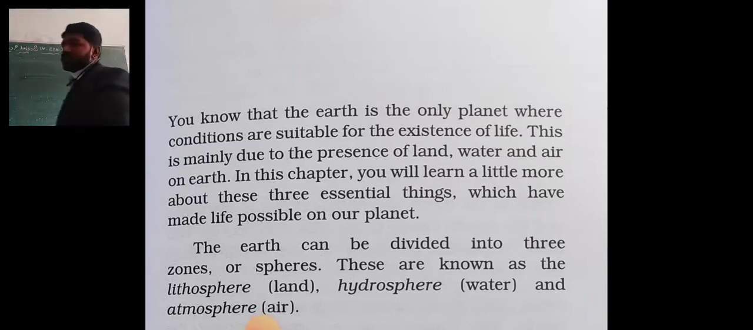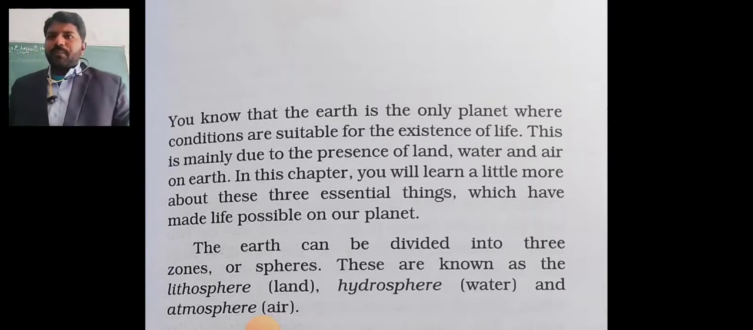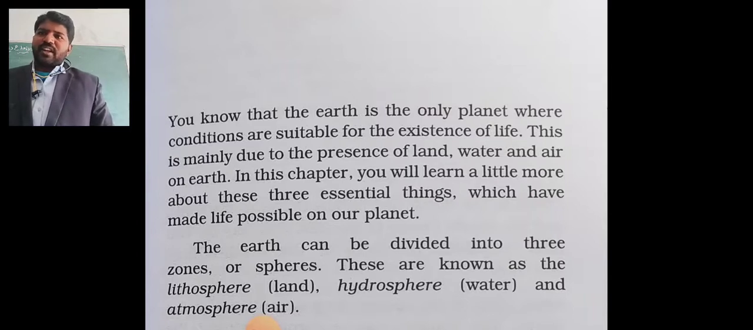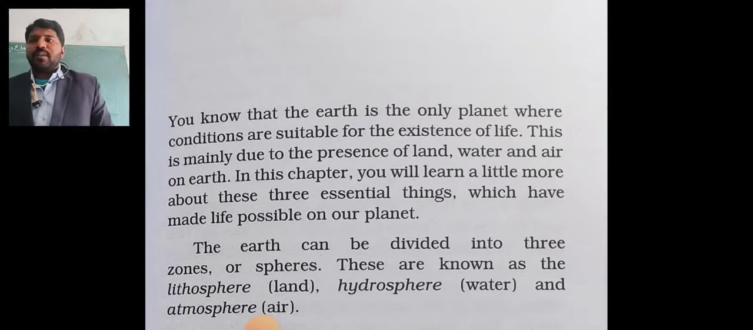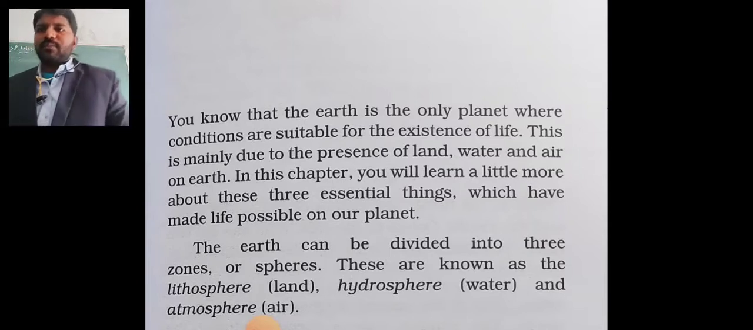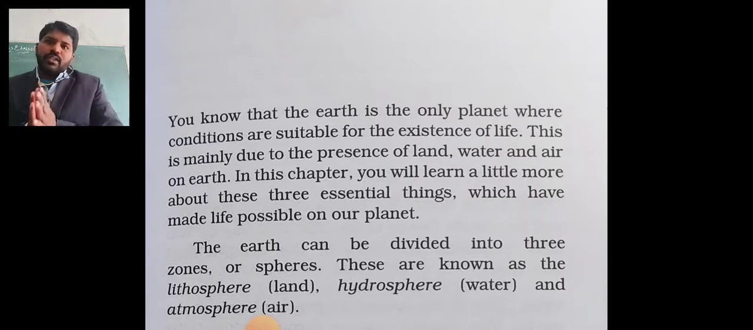6th standard social science. You know that we are living on the earth. We are going to study the geography part, the 5th lesson. You know that the earth is a planet. First, we are living on a planet. There are 8 planets in the world. How many planets are there? Total 8 planets.